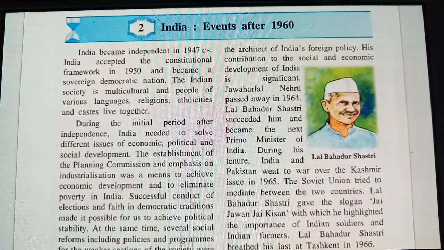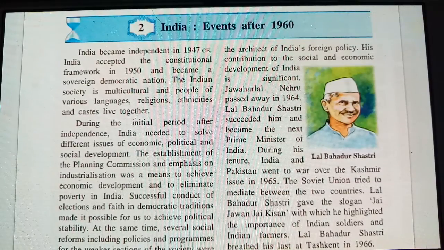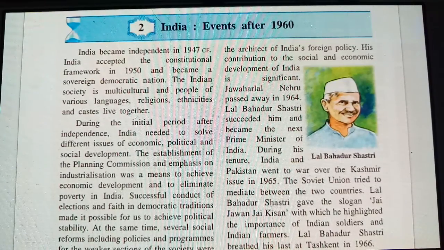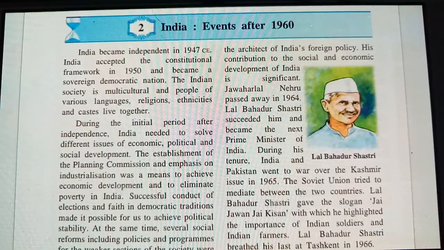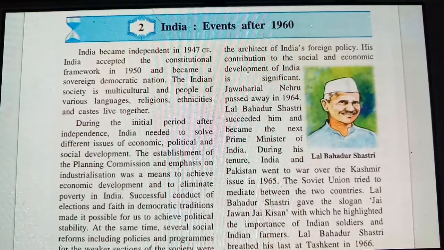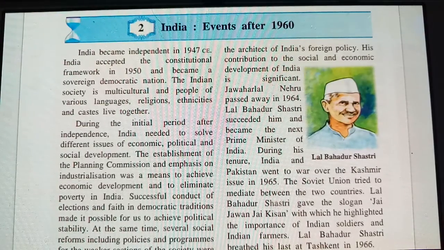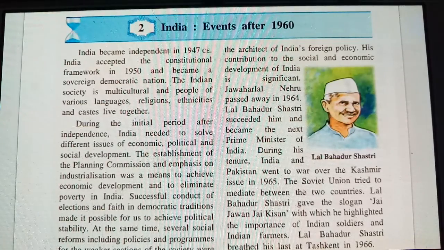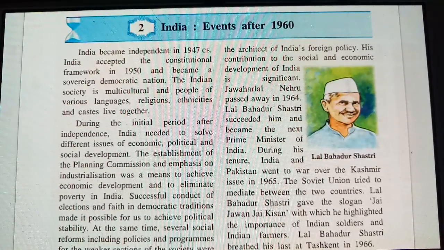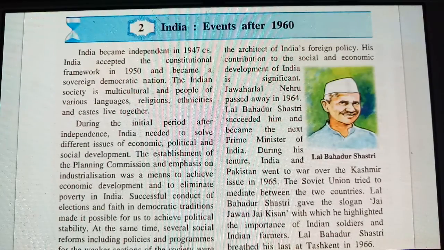Welcome to the second chapter of History in ninth standard, Maharashtra State Board, and the chapter name is India: Events After 1960. In this lesson, we are going to study the different events that occurred in India after 1960, and we will get deep information about the events, what the leadership of India has done, their achievements, what constitutional rights we got, and how independence came in India. That information we are going to study in this chapter. So let us discuss the information.